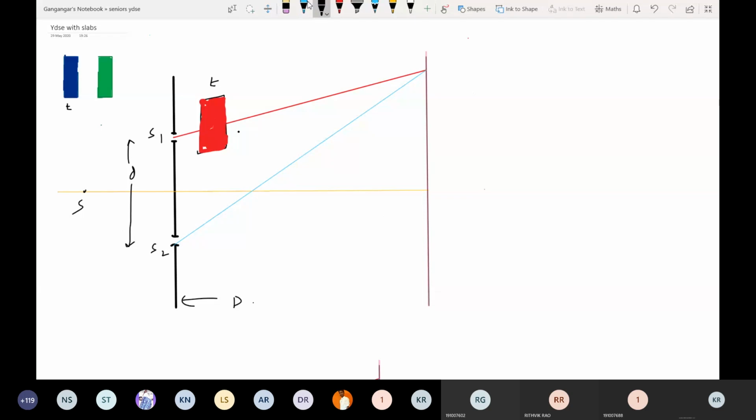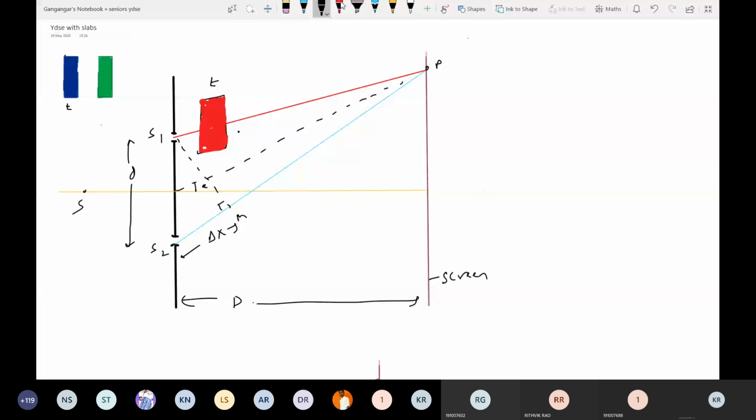We are interested in what will happen to the pattern. Yesterday we did some mathematics, no? So this will be delta X, this will be N, and this will be theta. The same calculations that we did.